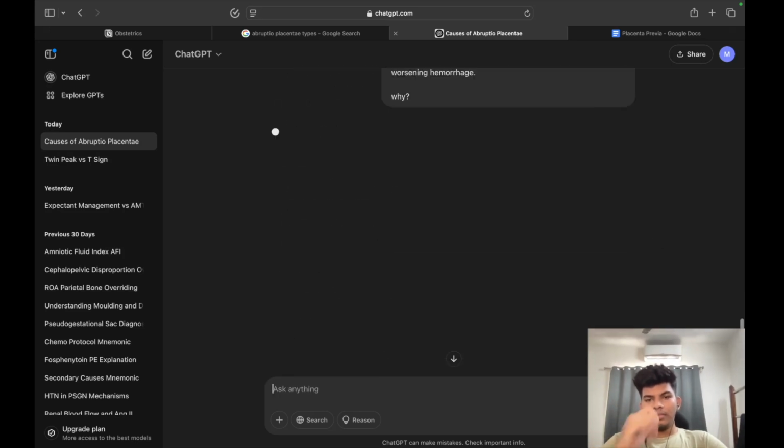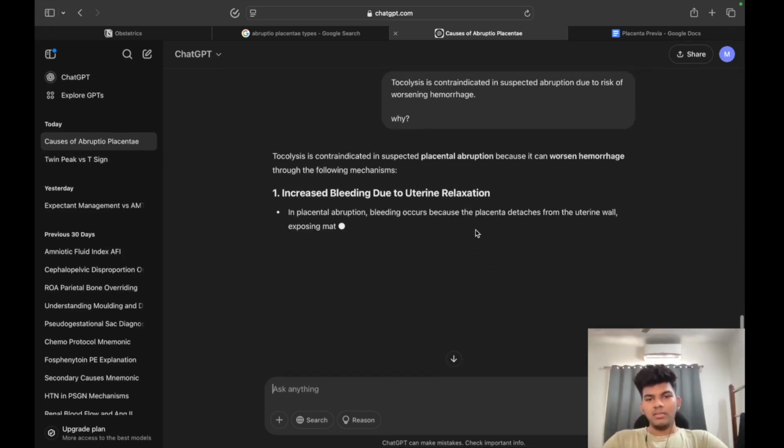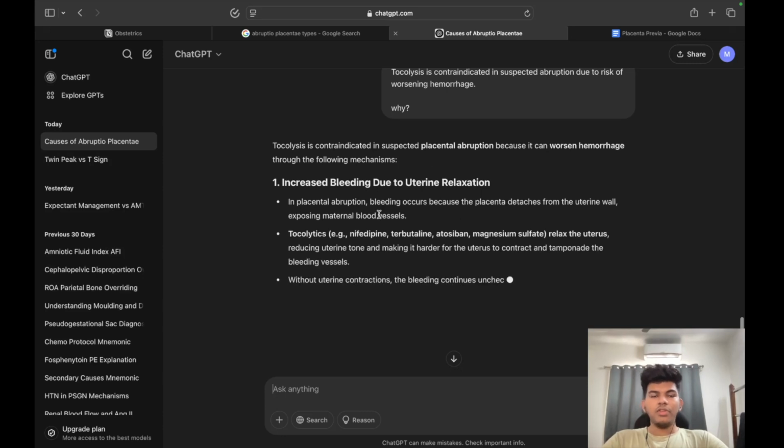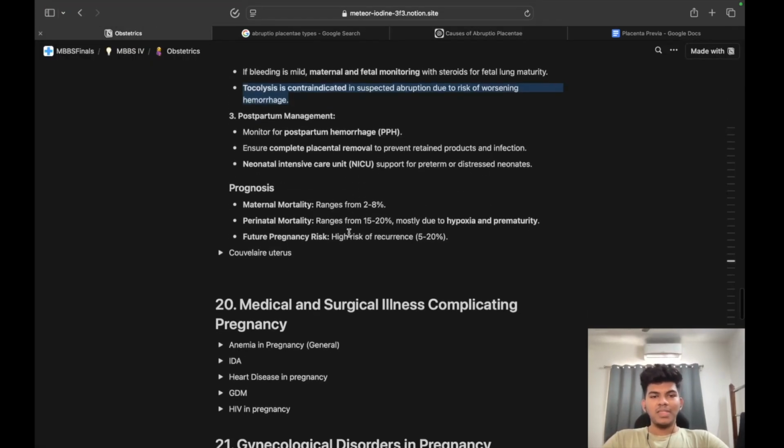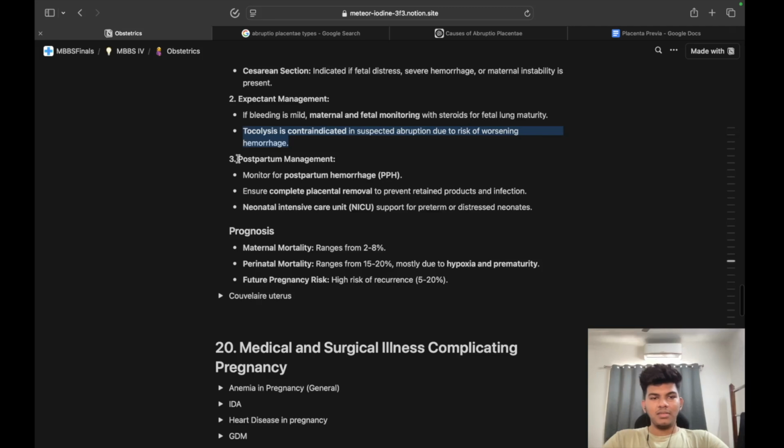Postpartum management: monitor for PPH, ensure complete placental removal to prevent retained products and infection, and NICU support for preterm or distressed neonates.